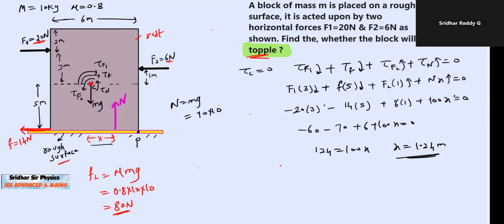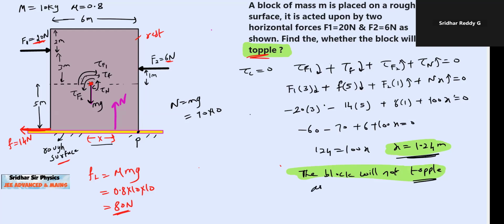So therefore, what will happen to the block? The block will not topple. Okay, this will be our answer. Why will it not topple?